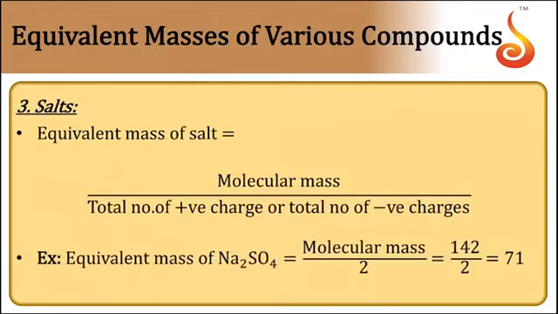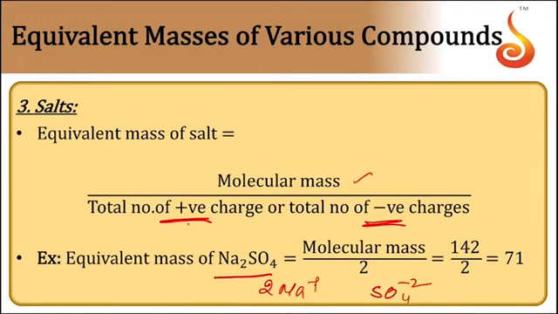In the case of a salt, the equivalent mass is the molecular mass of the salt divided by the total number of positive charges, or you can take the total number of negative charges. Let us take the equivalent mass of sodium sulfate, molecular mass divided by 2. The 2 is because sodium sulfate has 2 Na plus and SO4 minus 2.